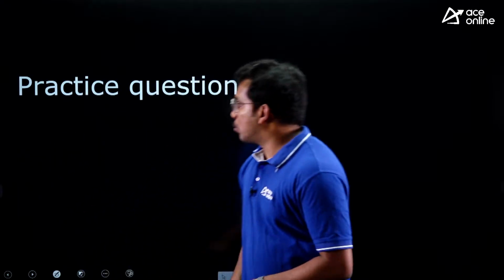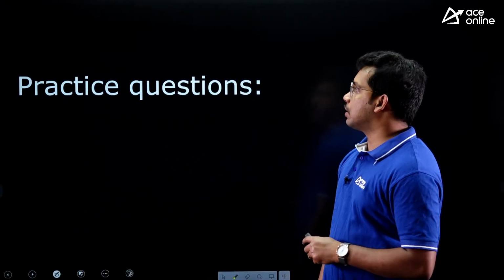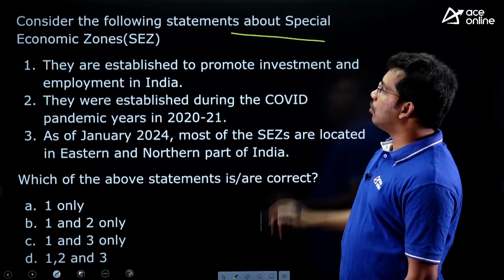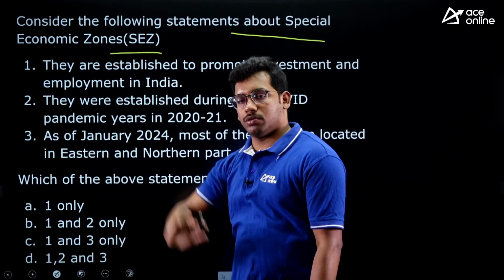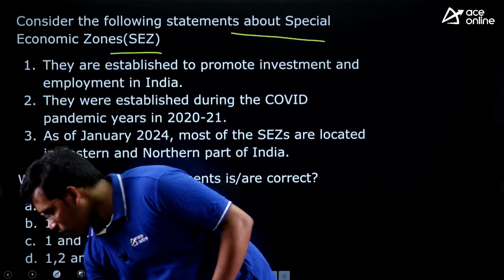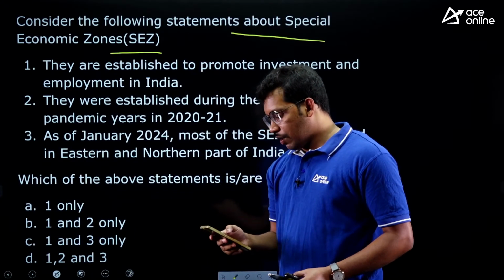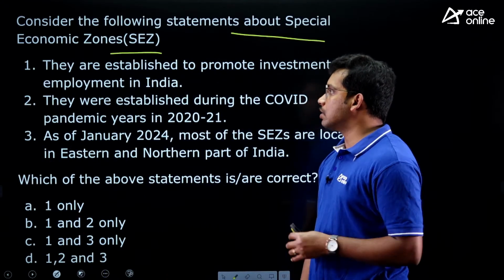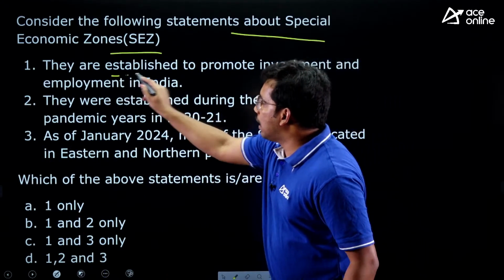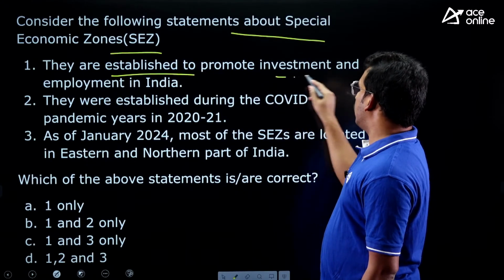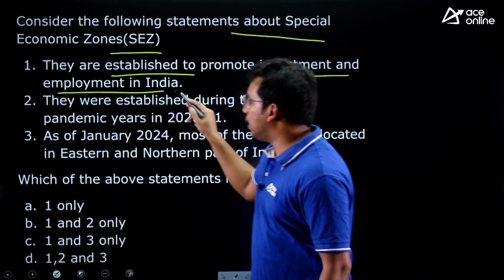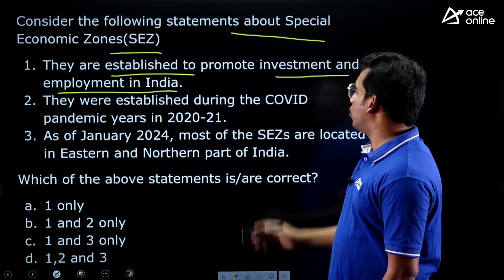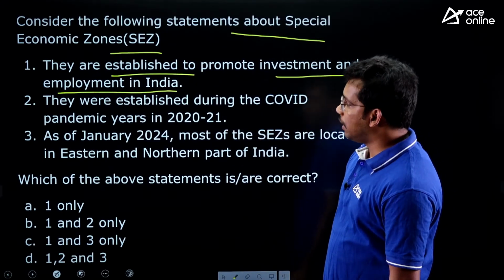So let's practice some questions from today's discussion. First question, consider the following statements about special economic zones. We have seen the special economic zones discussion, we have done a decent discussion. First, they are established to promote investments and employment in India.